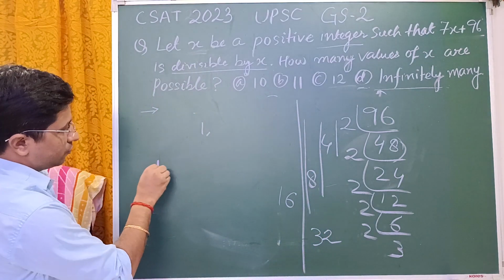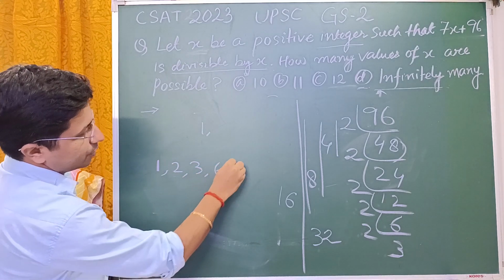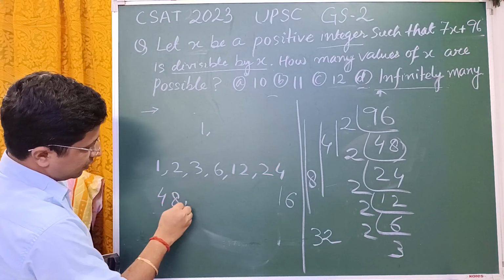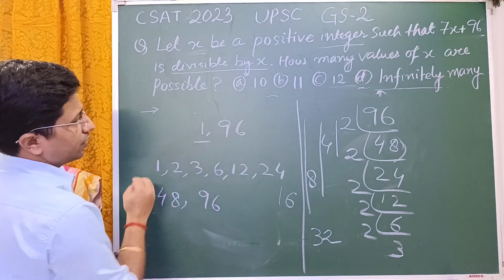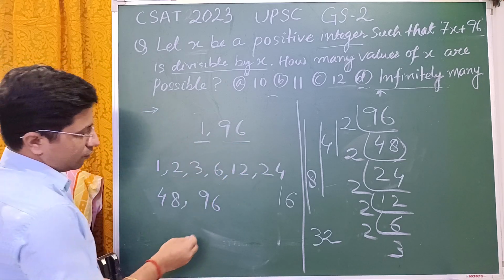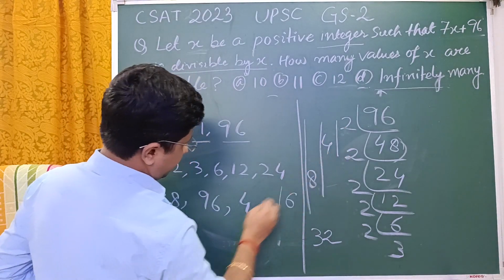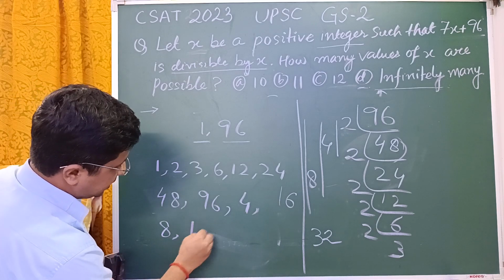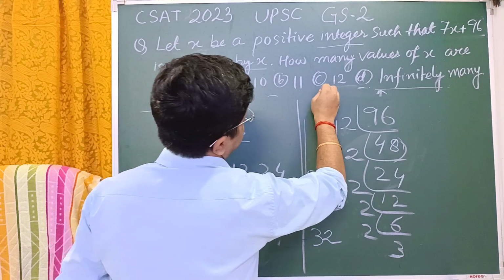We can write them as 1, 2, 3, 6, 12, 24, 48, 96. See, 1 and 96: 1 is a universal divisor, and the number itself divides by giving the answer 1. And here 4, that is 2 to the 4, then from here 8, then 16, then 32. By this way we get the correct answer, which is 12.